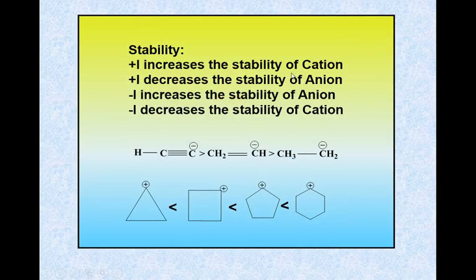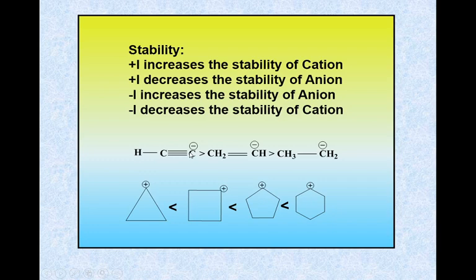Here, regarding stability, plus I increases the stability of a cation and plus I decreases the stability of an anion. Minus I increases the stability of an anion and minus I decreases the stability of a cation. Here we have some examples of carbanions and carbocations.